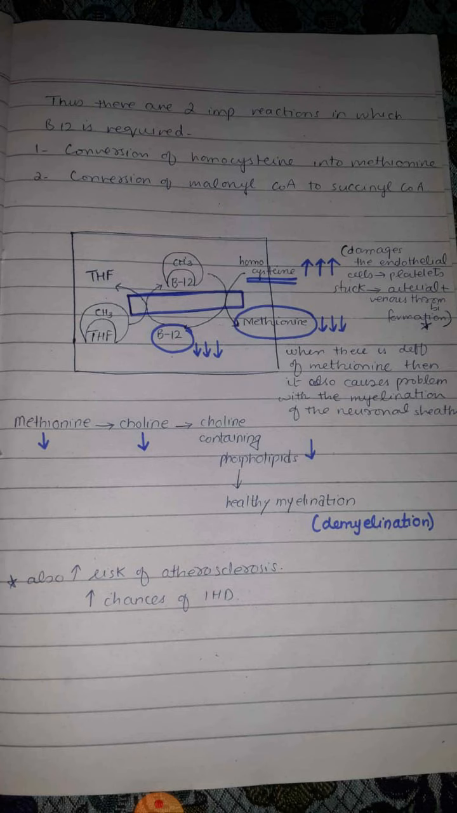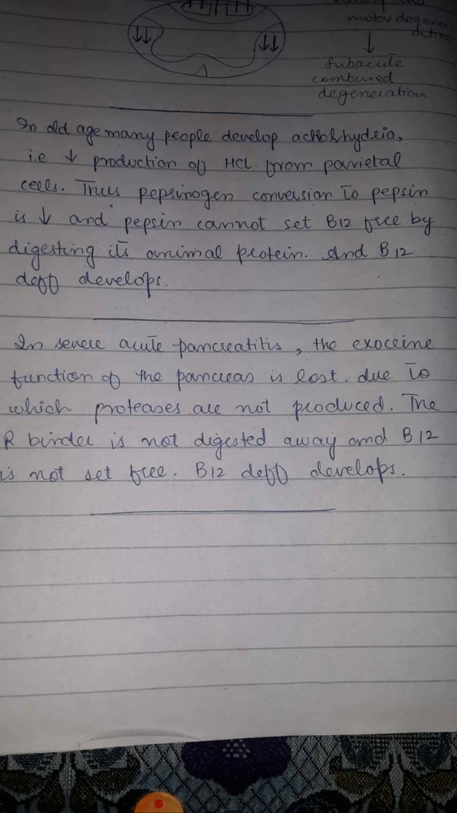Similarly, when there is a deficiency of vitamin B12, then there is decreased concentration of methionine, and this methionine is also required for normal functioning of the central nervous system, because this methionine converts into choline, and this choline is required for certain phospholipids, and it causes myelination. Whenever there is deficiency of methionine, there is deficiency of choline ultimately, and it results in demyelination, so neurological defects appear.